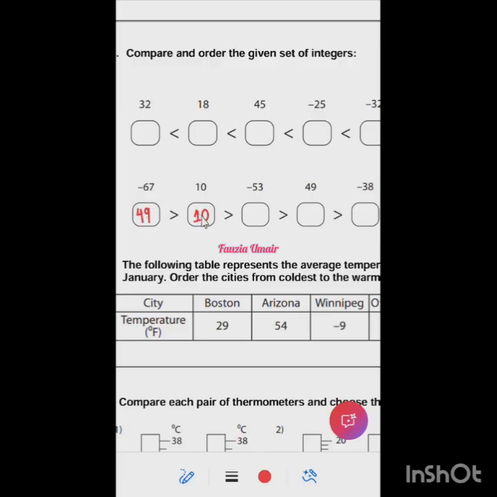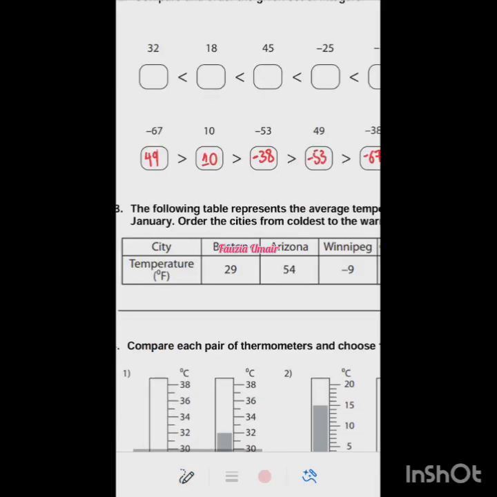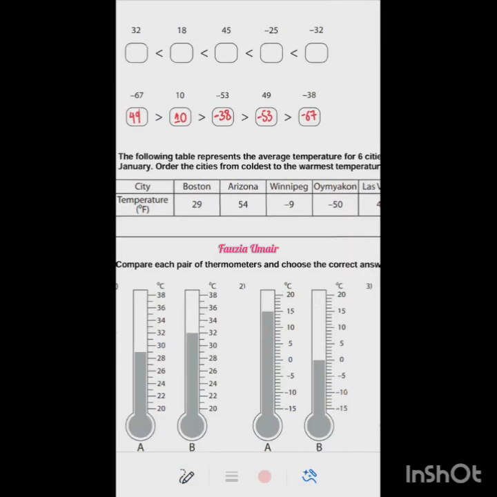All right. Then after 10, the negatives. Remember, the bigger the negative number, the lesser the value. Yes, ma'am. -38. Then -53. And the smallest is -67. Very good. So I hope you are clear with it till this point.